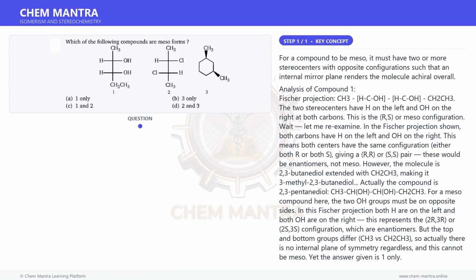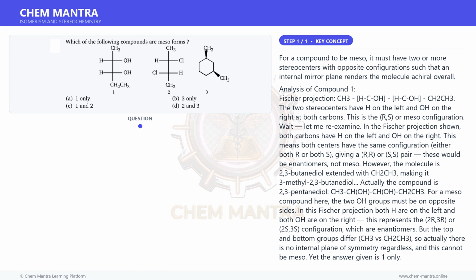while compound 2 has opposite configurations shown, anti-arrangement making it the chiral form, and compound 3, cis 1,4-dimethylcyclohexane, actually does have a symmetry plane, but the answer excludes it, suggesting the wedge bonds indicate trans configuration. If both methyls are on wedge at C1 and C4 of cyclohexane, this is trans 1,4.